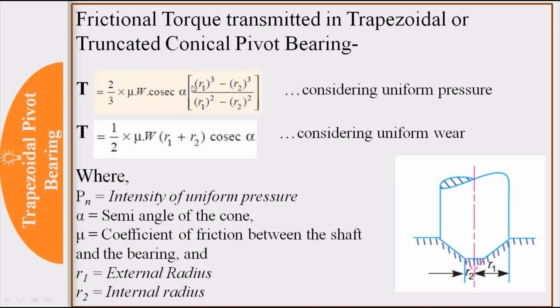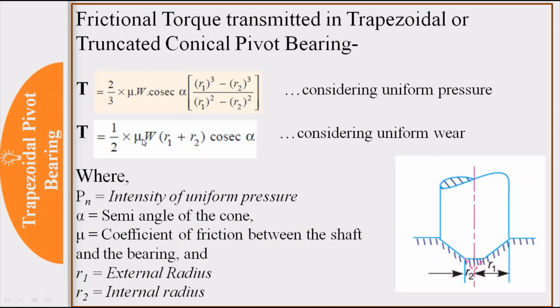In previous bearings there was a capital R term, but here this bigger term is there instead of capital R. We can also call it capital R. That capital R will be the mean radius and its formula will be R1 cube minus R2 cube divided by R1 square minus R2 square, considering uniform pressure theory.